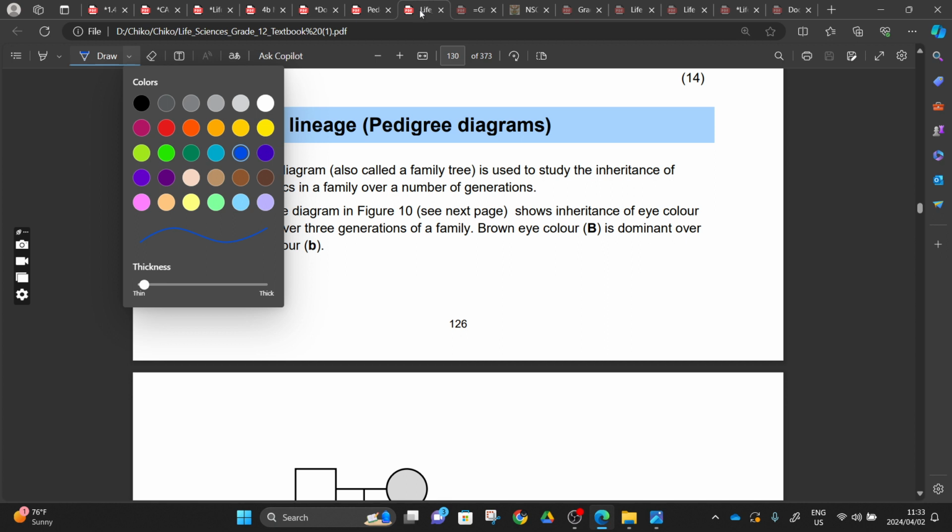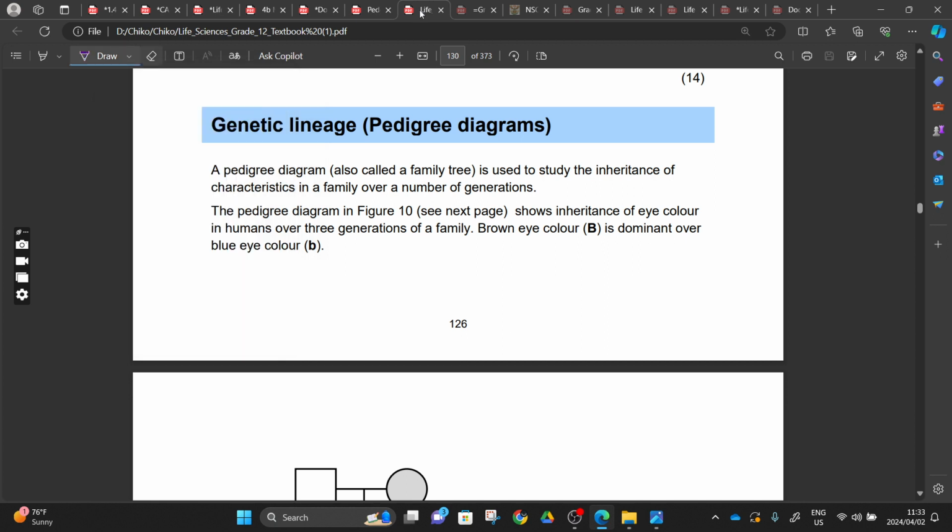Let me use purple color today for today's lesson. Okay, genetic lineages, this one is coming after our revision yesterday, right? So we can come to our textbook and see what they're talking about in this pedigree. A pedigree diagram is also called a family tree, we learned this yesterday, but with our family tree being upside down.